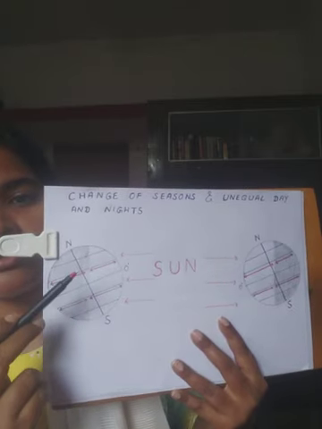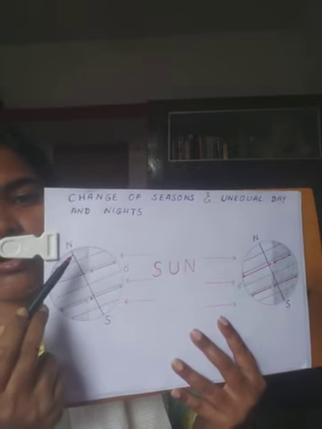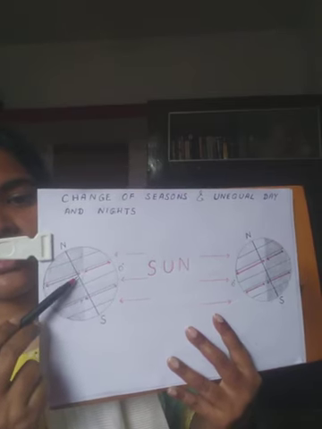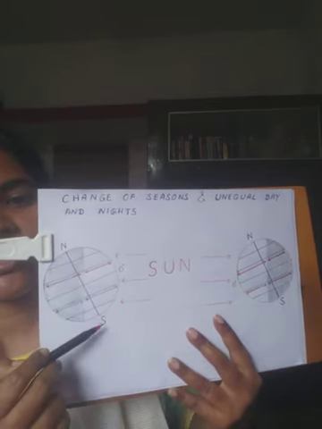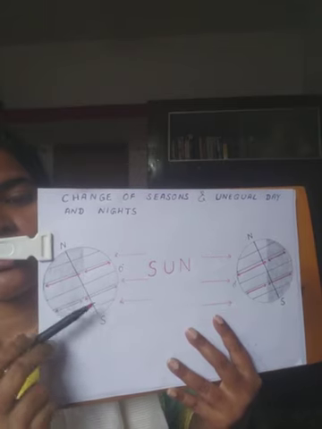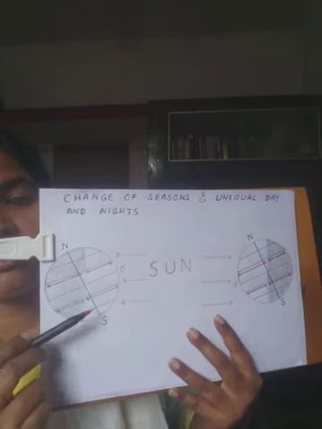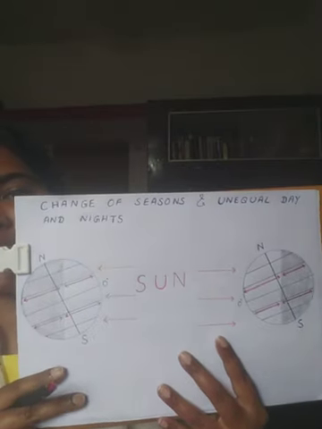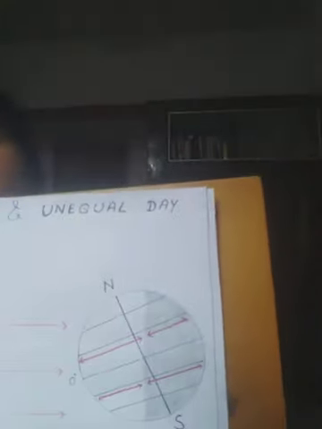Look at this position. The north pole is inclined away from the sun, so it experiences winter season, and the southern hemisphere is inclined towards the sun, so it has summer season. Now you see how duration of days and nights change.